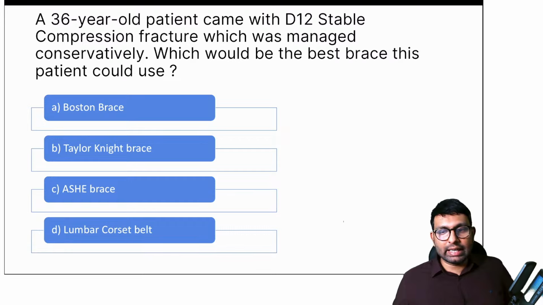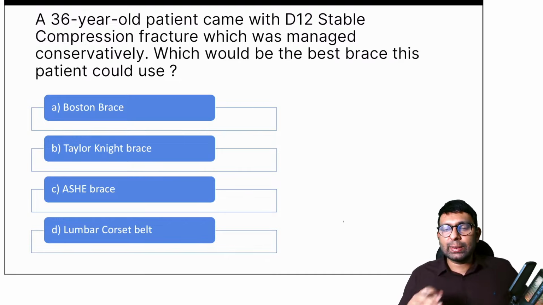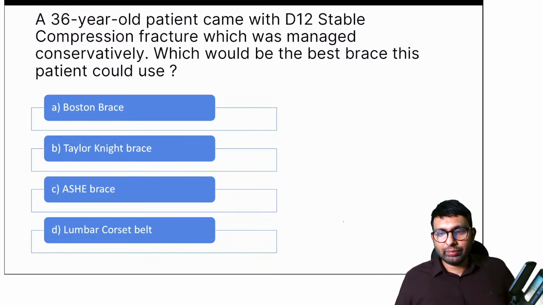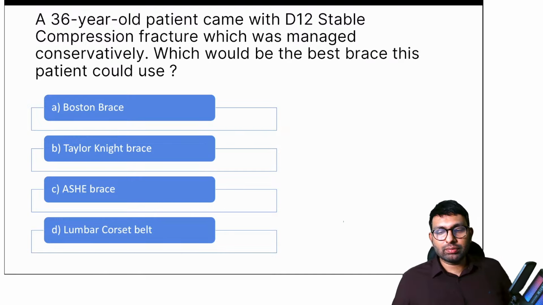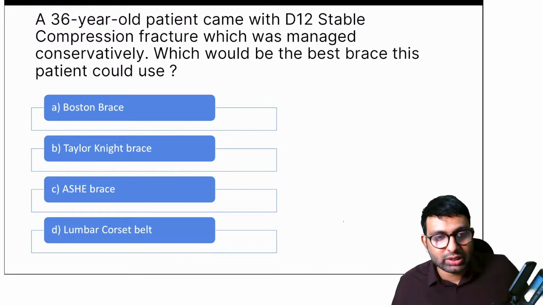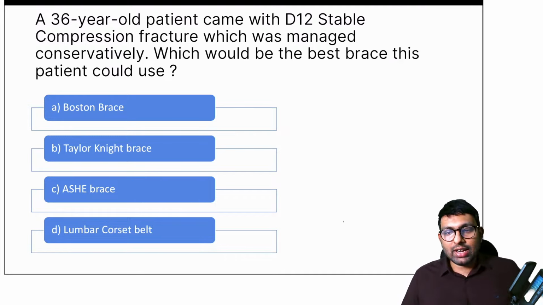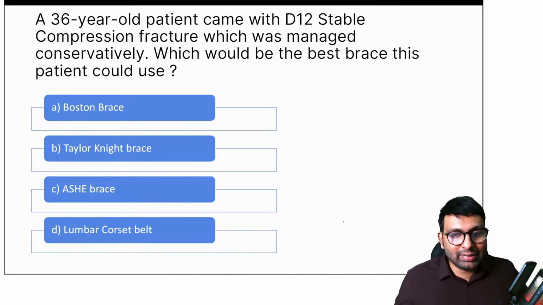KK says it's B, Taylor-Knight brace. Dr. Jain also believes it's Taylor-Knight brace. So everyone has a common consensus that it must be Taylor-Knight brace. Dr. Jain again says C as well. Okay, Ash brace, fine. So most of you believe it's Taylor-Knight brace.